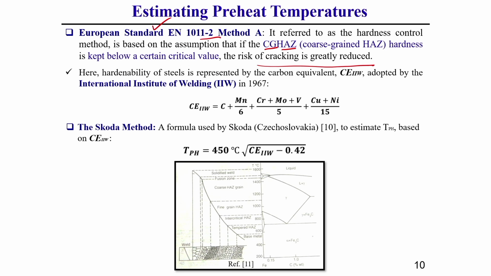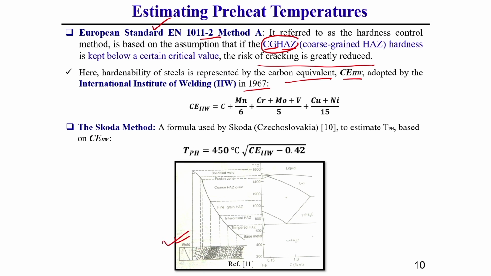Here the hardenability of steel is represented by the chemical carbon equivalent, which was adopted by the International Institute of Welding in 1967, and which is nowadays also very popular for estimation of preheat temperature. Now, you see coarse grain heat affected zone. What is coarse grain heat affected zone? That I have discussed in detail here.